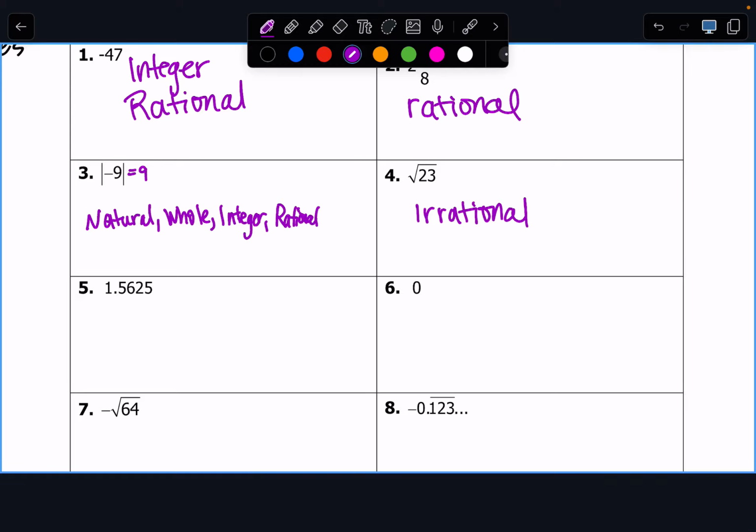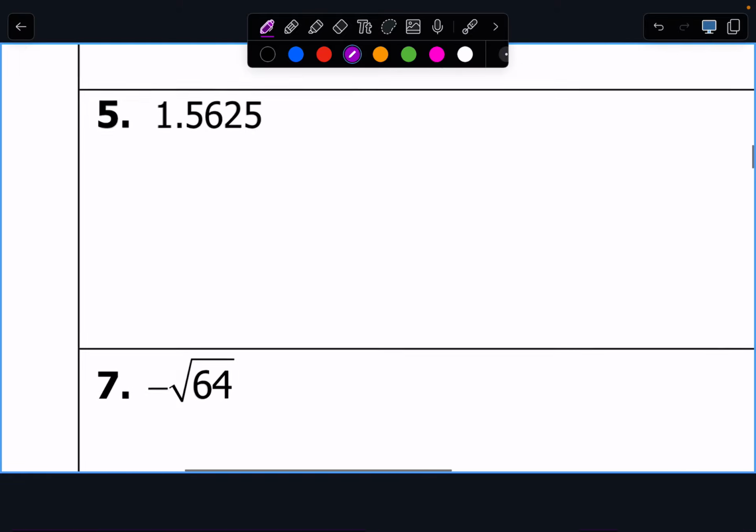Ooh, so our next one is a decimal, right? A decimal that does it end or go on forever? Do you see the dot, dot, dot? Okay, so this decimal ends.